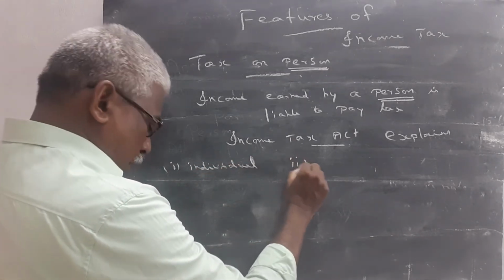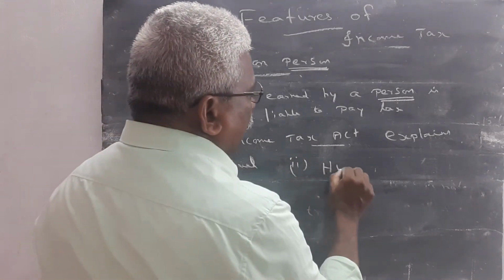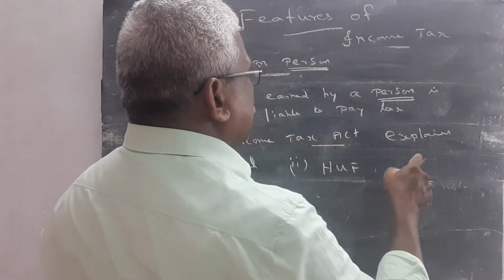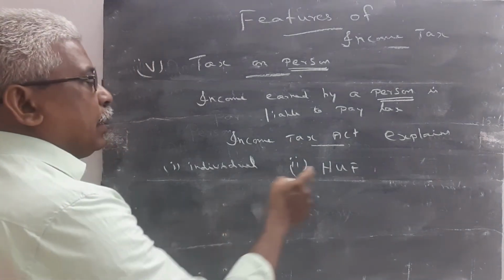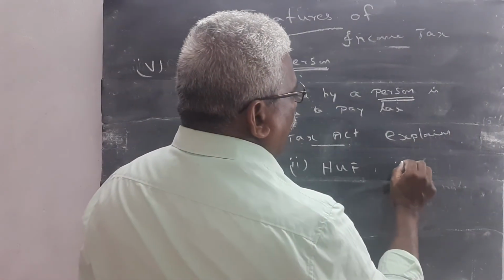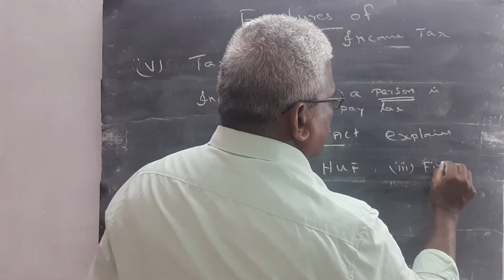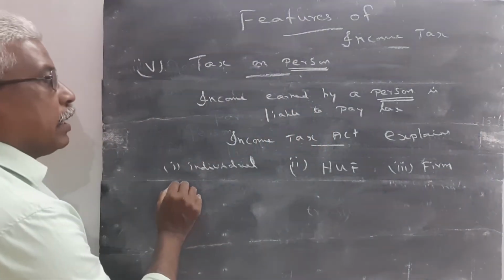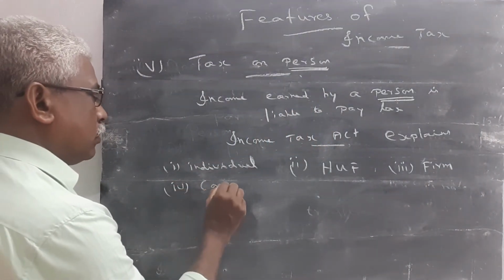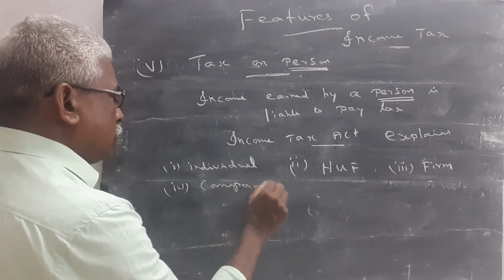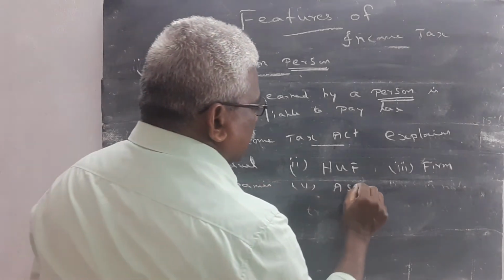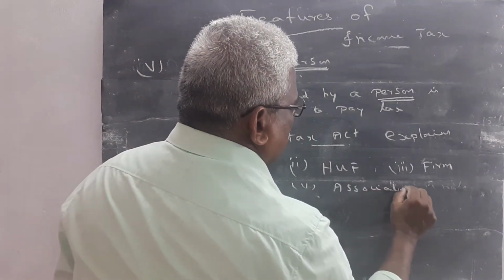The person may be a Hindu undivided family. The person includes individual, Hindu undivided family, partnership firms, joint stock companies, association of persons, etc.